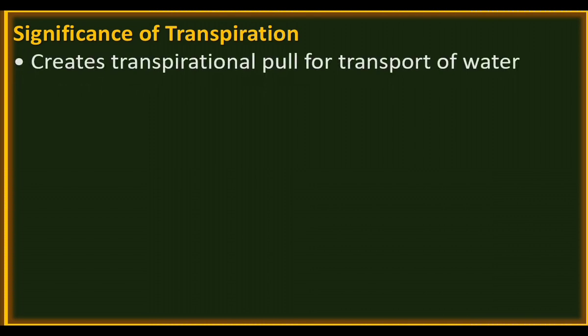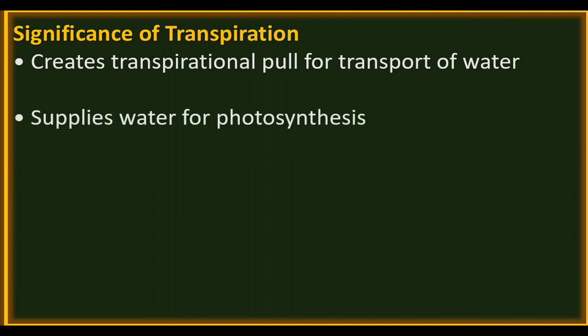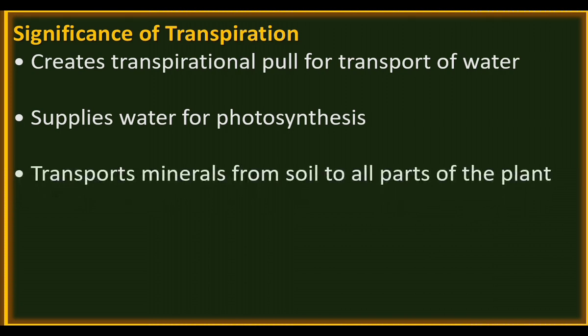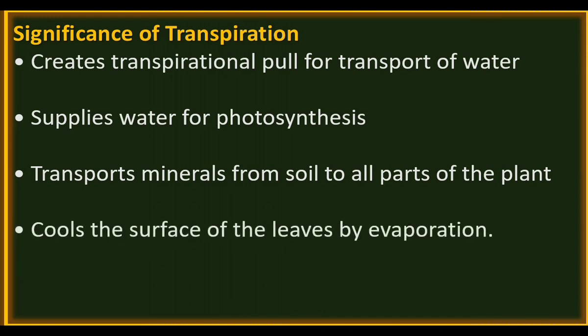Significance of transpiration. Transpiration is an important activity. The transpiration pull leads to transport of water from root to the aerial parts. Water is necessary for photosynthesis. Transpiration pull supplies water to cells. Along with the movement of water, minerals also move from the lower part to the upper part. The lost water makes the surface of the leaves cool. The transpiration cools the surface of the leaves.